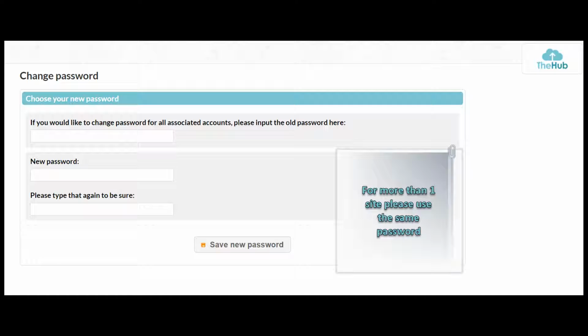If you have more than one site that you're wanting to access, always make sure the password you change it to is the same one for each site. If you do this, you will then be given the option on the next screen to select which site you would like to enter.